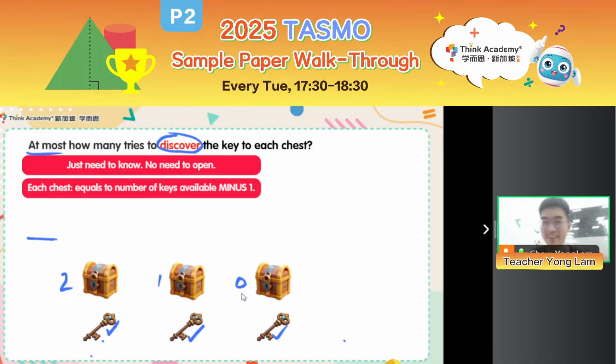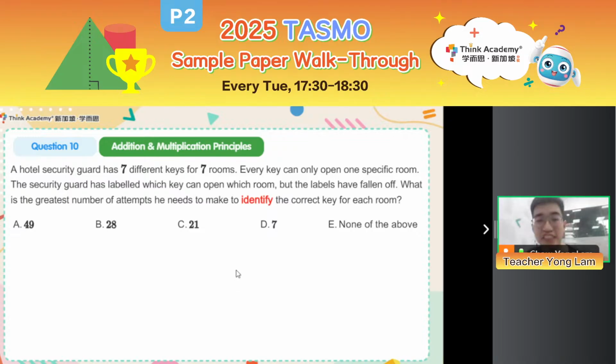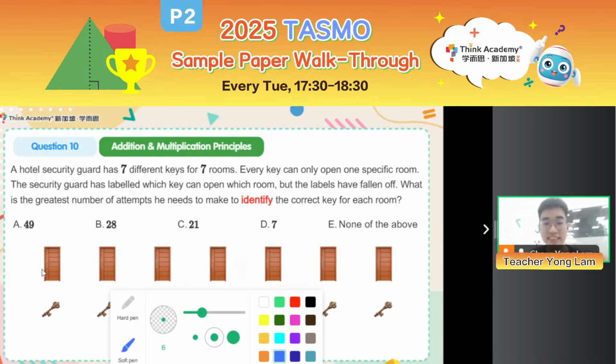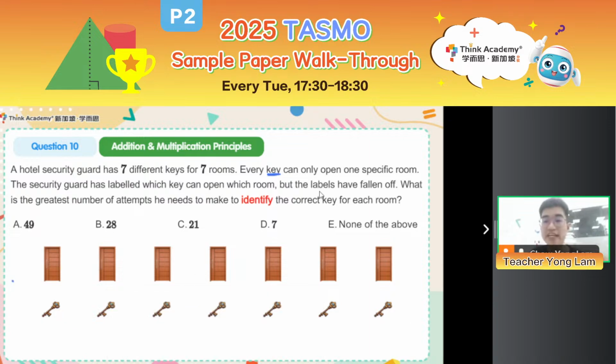All right, and with that, this leads to question 10 on addition and multiplication principles, as well as worst case scenario. A hotel security guard has 7 different keys for 7 rooms, right? We have 7 keys and 7 rooms. Each key can only open one specific room. The security guard has labeled which key can open which room, but the labels have fallen off. So I don't know which key is needed for which room.